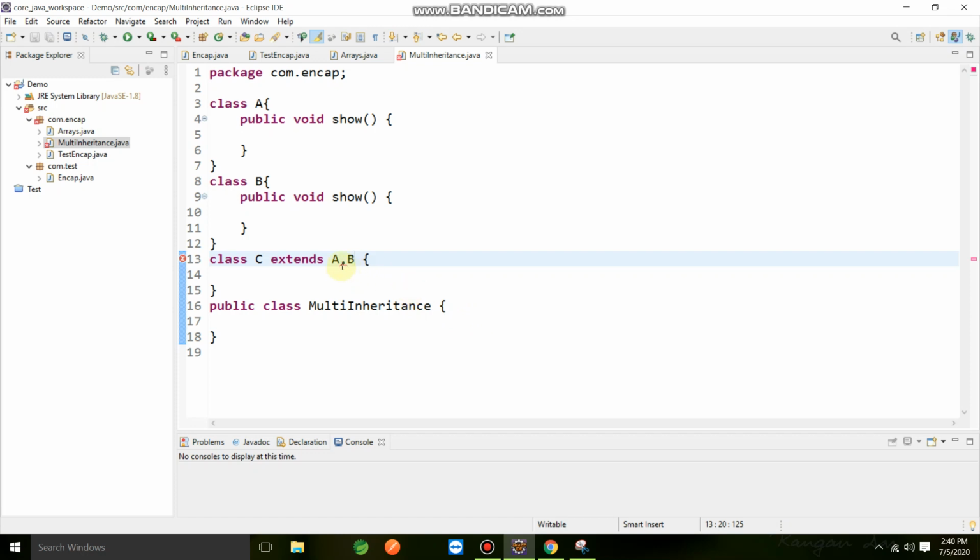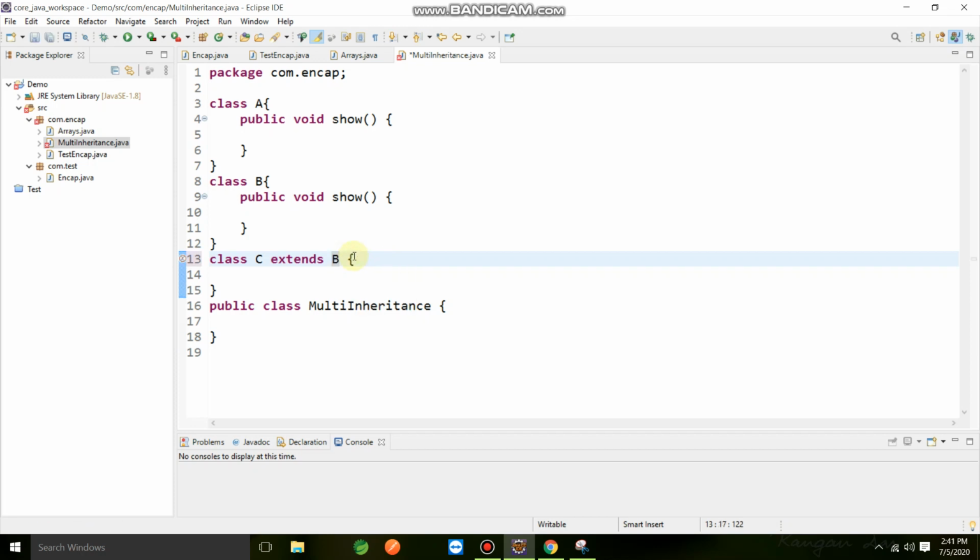But here you can see there is a compilation error. It is saying the comma is not allowed here. If you remove this one, there is no issue, but if you use it again, then there is an issue.